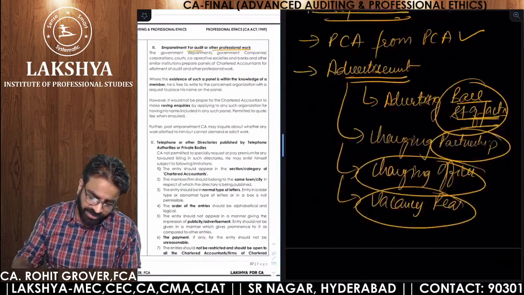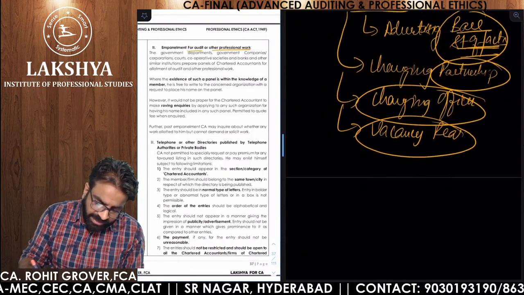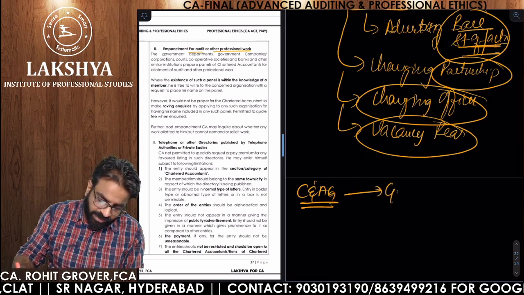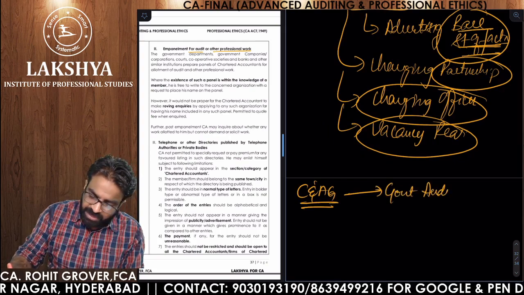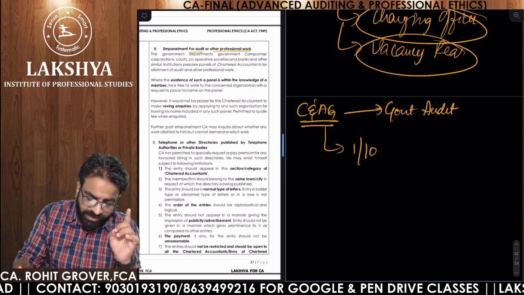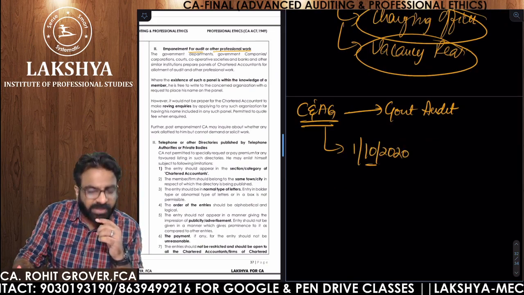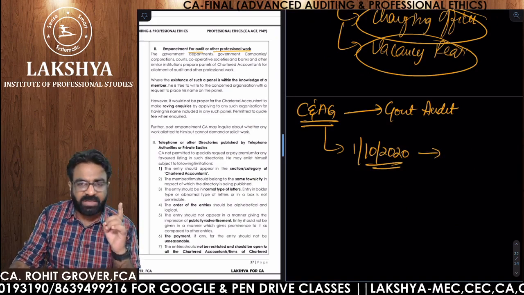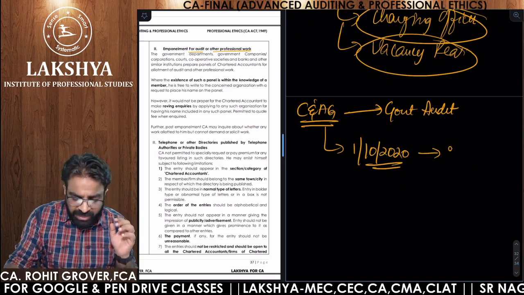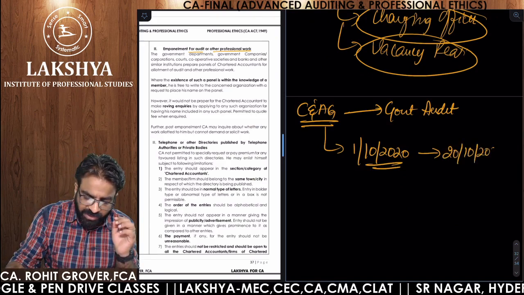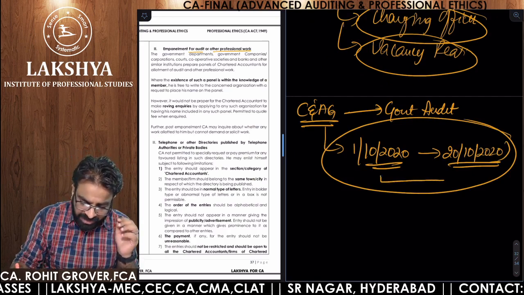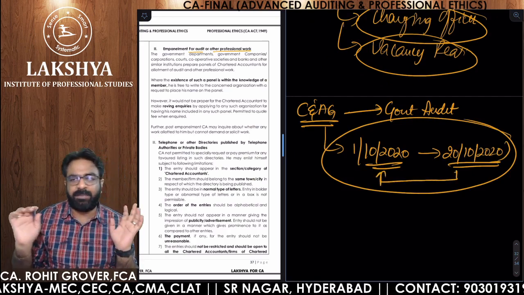Say for example, suppose C&AG. Now look at this example. Suppose C&AG wants to empanel for the government audits. C&AG gave the empanelment for the government audit. Now the empanelment started on 1st October 2020. Applications will be starting from 1st October 2020. It is ending on 20th October 2020. So as a chartered accountant, you already have the knowledge that within these 20 days, you have to file an application.